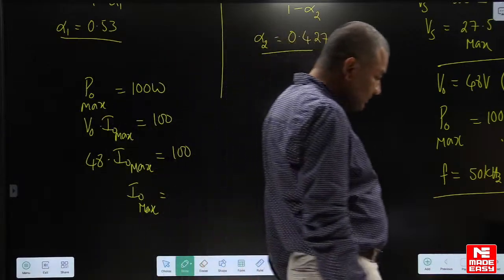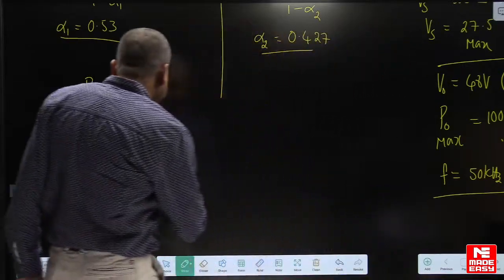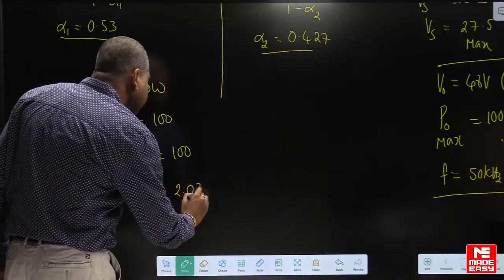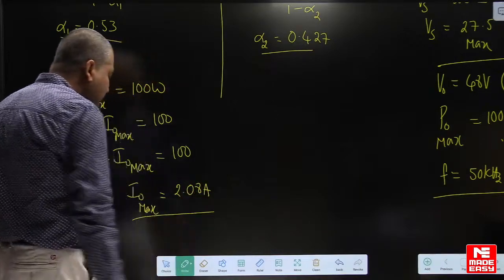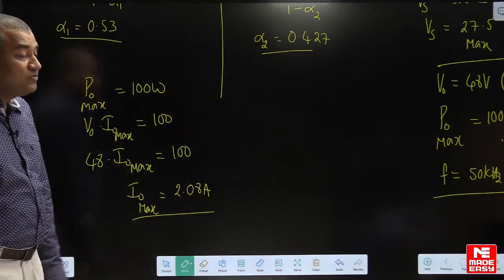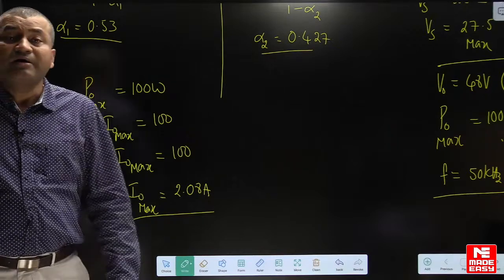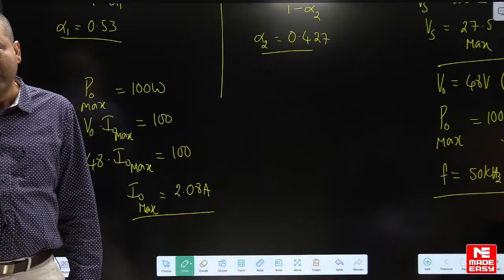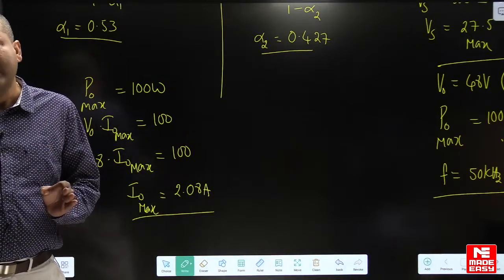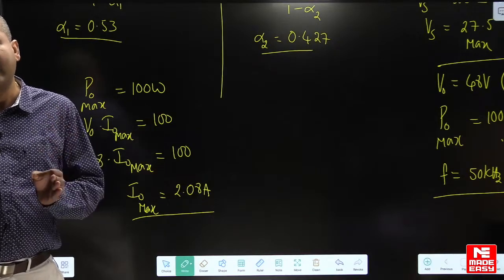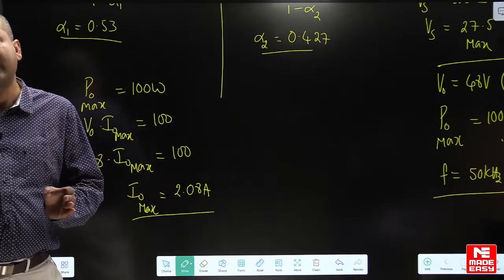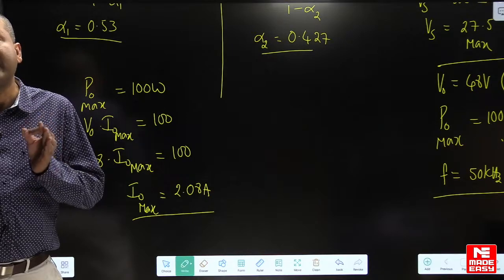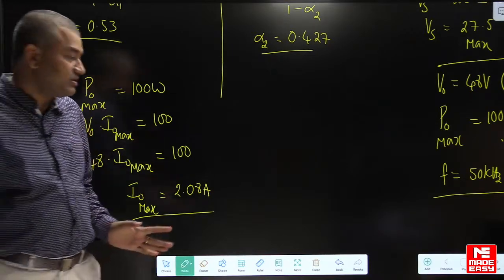So, that value will be 2.08 amperes, right? Now, we have to use the boundary condition here. See, we have to calculate the minimum inductance required for getting continuous conduction under all operating conditions. So, that is the question.